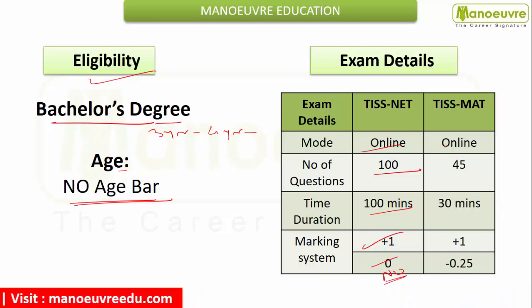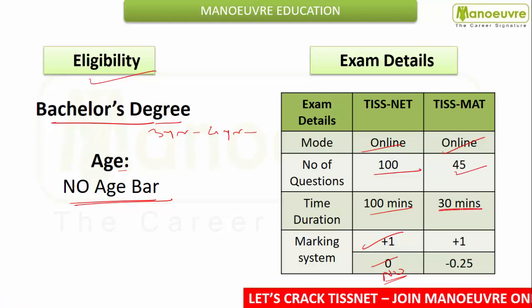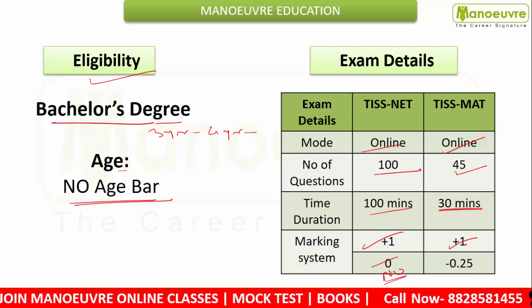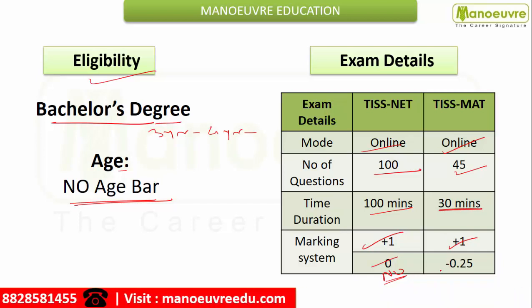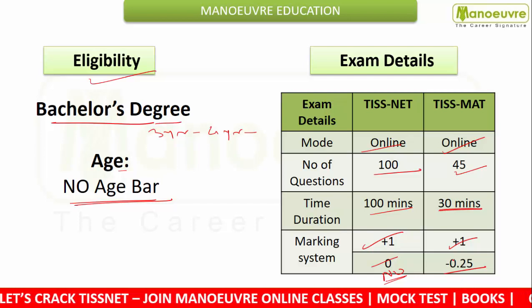And for TISSMAT, the mode of exam is online. The number of questions you will get is 45 and time duration will be only 30 minutes. And the marking system for TISSMAT is you will get +1 mark for your correct answer. For each incorrect answer, you will lose 0.25 marks. So remember guys, there is a negative marking system in the TISSMAT. So let's talk about the paper pattern.